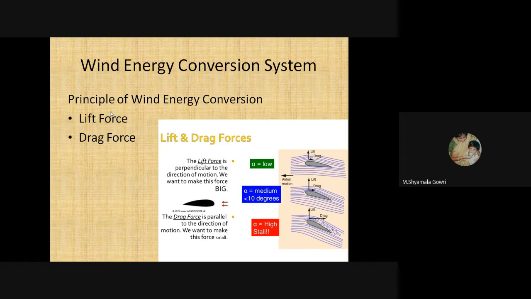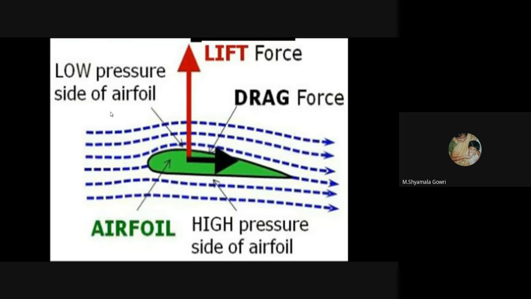The principle of wind energy conversion system is lift force and drag force. From this diagram, the lift force and drag force are clearly shown. The lift force is perpendicular to the direction of motion and the drag force is parallel to the direction of motion. This is the diagram of lift and drag forces. This is an airfoil, which is a cross section of a blade. This is the low pressure side of the airfoil. This is the high pressure side of the airfoil.